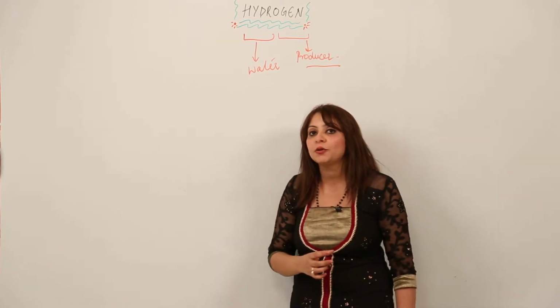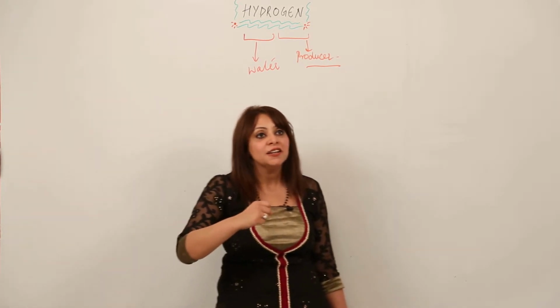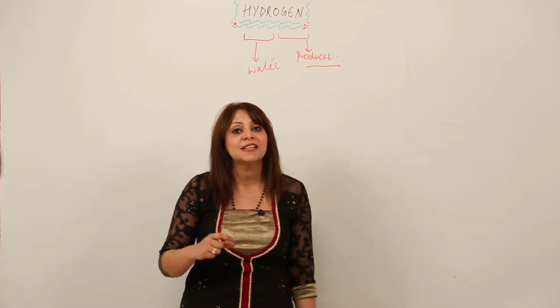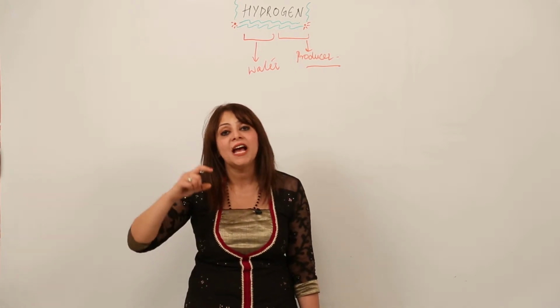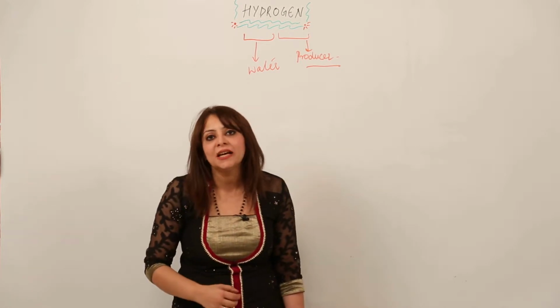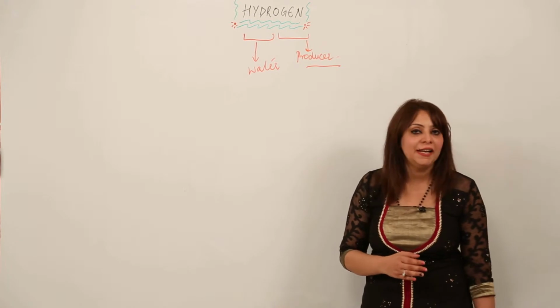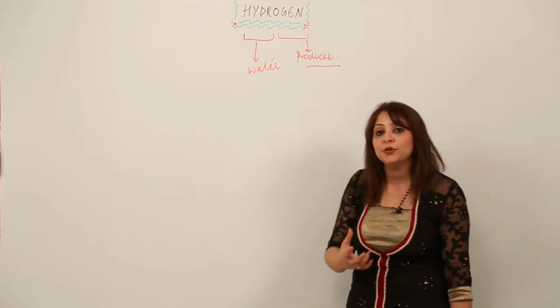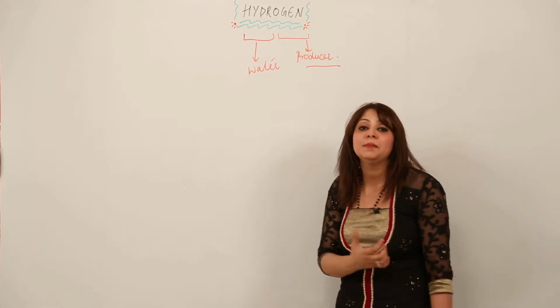I told you about the stars and sun because I want you to remember that they are mostly composed of hydrogen, and it is hydrogen only that is responsible for the light we get from the sun. So hydrogen is an important element. As I told you, it occurs in a free state. So the question comes, where does it occur in a combined form?